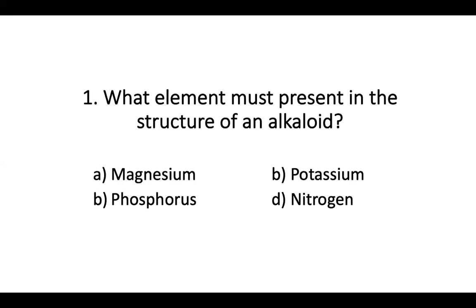A, magnesium, B, potassium, C, phosphorus, and D, nitrogen. Here phosphorus is written as B, it should be C. So you just write 1A or 1B or 1C, 1D. What element must be present in the structure of an alkaloid? A, magnesium, B, potassium, C, phosphorus, D, nitrogen. Next question.